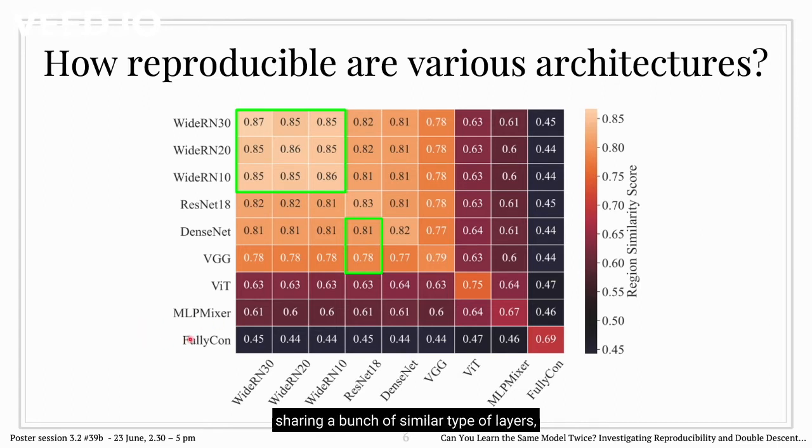Despite sharing a bunch of similar type of layers, VIT and MLP mixer are very different models and are not similar to each other, nor are they to any other convolution models or any fully connected networks.